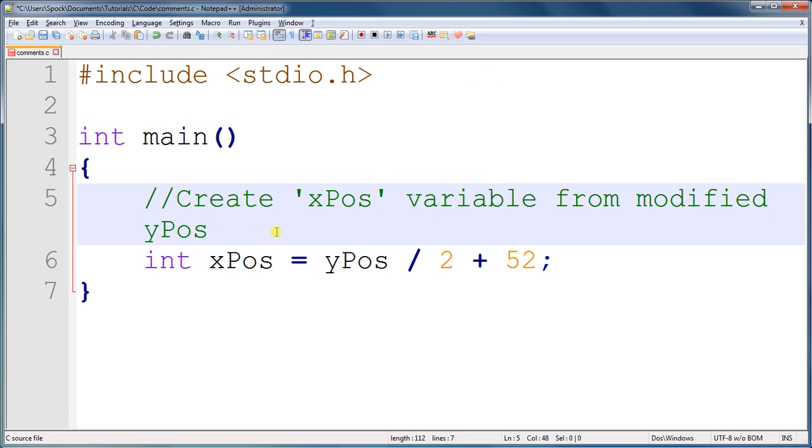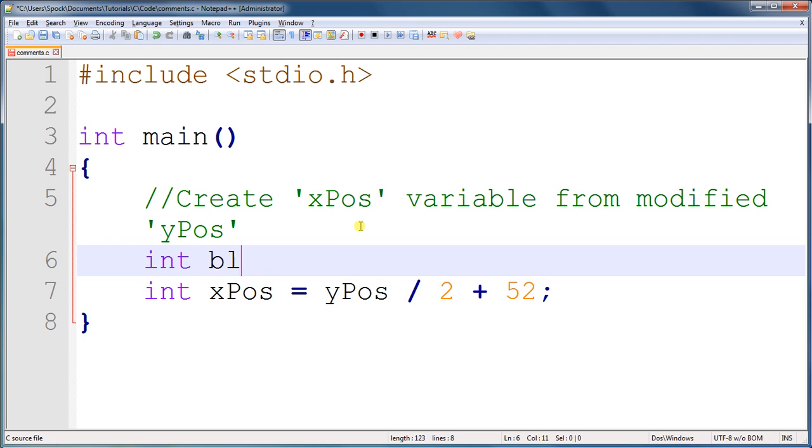That kind of tells you a little bit about what's going on. It doesn't tell you a lot, but it tells you a bit. So that's a comment. And when you run this code, this comment is ignored. It never gets run. It's only for you or other people who are reading your code. And the next line is not part of the comment.